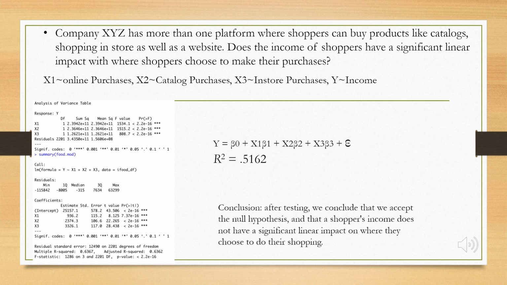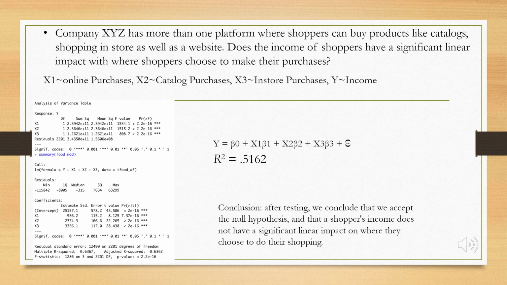As we set up our null hypothesis and our alternative hypothesis in the previous slide, here we run the ANOVA tests and the summary in R, and we see that the p-value is significantly lower than our assumed alpha of 0.05, or 5%.